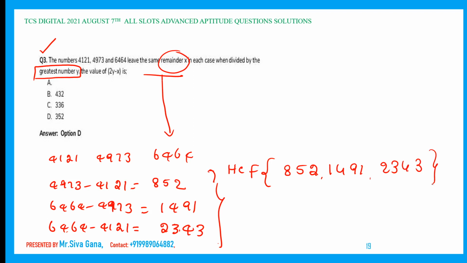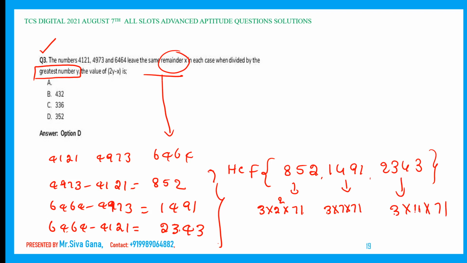All are divisible by 3 because the sum of the digits is divisible by 3. Applying prime factorization: 852 is 3 into 2 square into 71, 1491 is 3 into 7 into 71, and 2343 is 3 into 11 into 71.